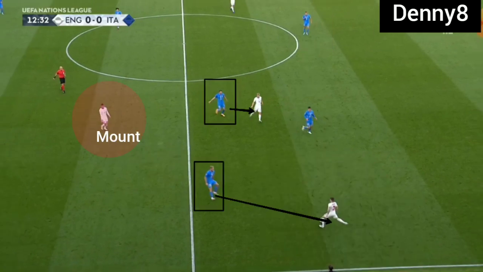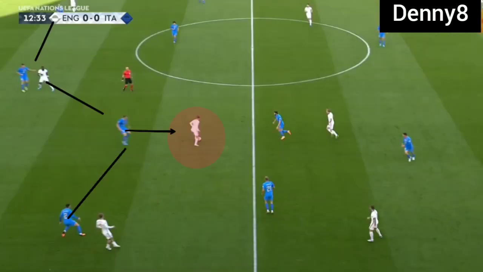Mount was dropping in midfield. One Italian midfielder was committing on the pivot and the other was committing on the fullback. So both midfielders were out of position and space was being created between the lines for Mason Mount. When Mount was receiving the ball, the centre backs were committing on Mount and Italy's defense was scattered.